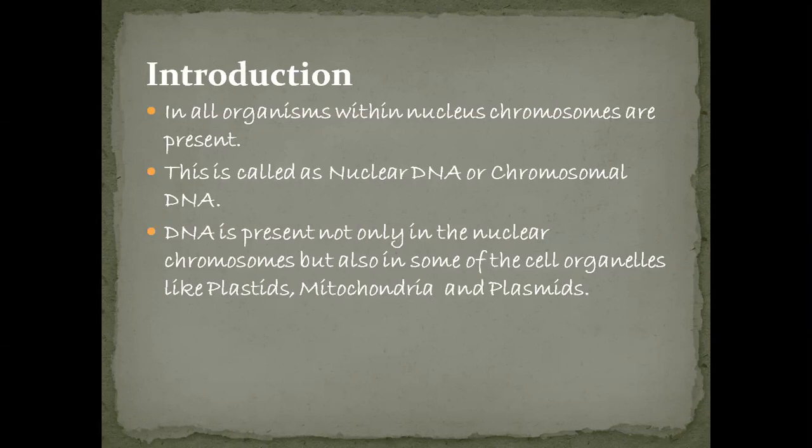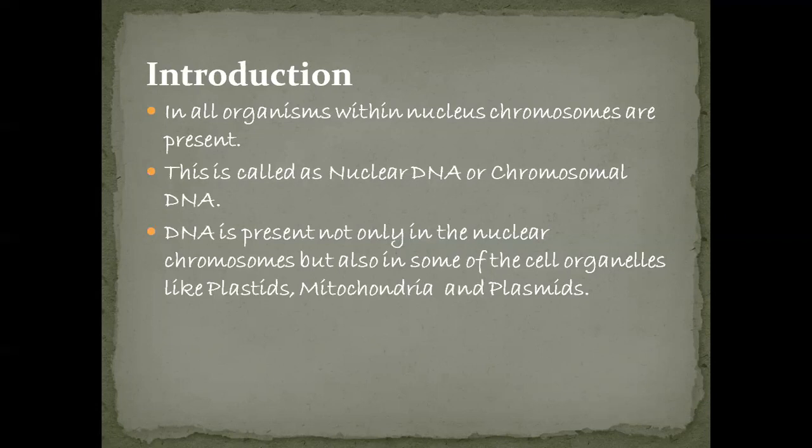Besides the DNA present in the nucleus, DNA is also present in some organelles which are present in the cell. These organelles are plastids and mitochondria. So not only in the nucleus, DNA is also present in organelles like plastids, mitochondria and plasmids.